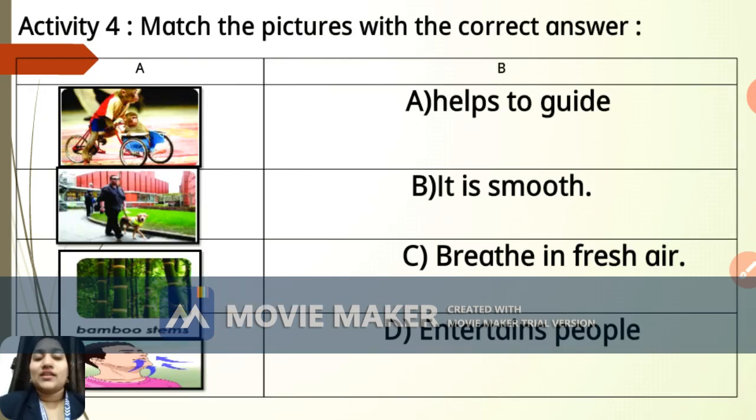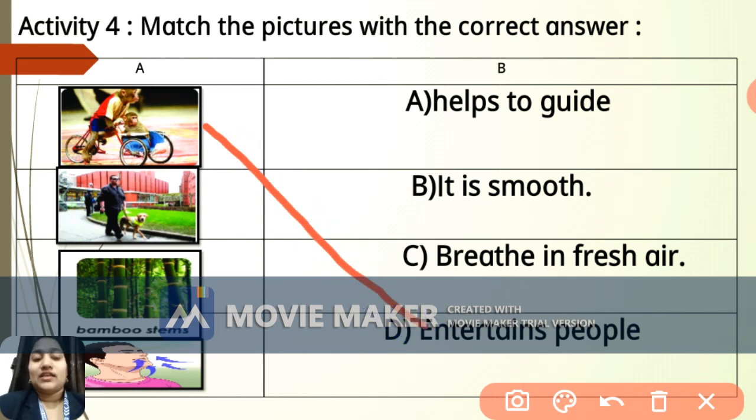The fourth activity is based on match the pictures with the correct answer. So here we are going to match the correct picture with the correct answer. So let's begin. The first one, that monkey is moving on the cycle. So what is he doing? He is doing some entertainment work, and for whom is he doing it? He is doing it for the people, to entertain people, right? So the answer is D, that is entertains people, right?